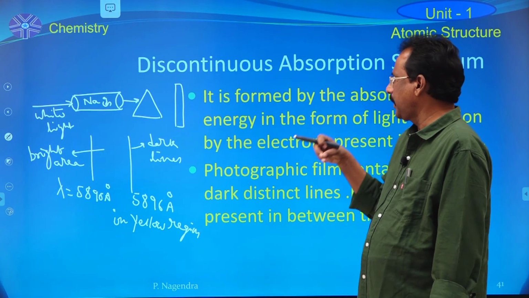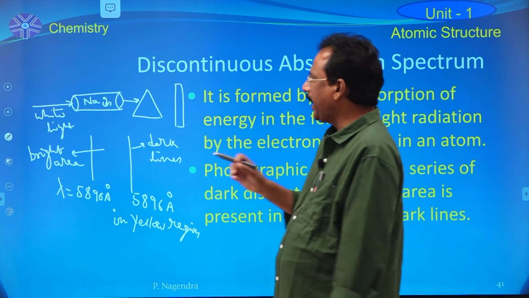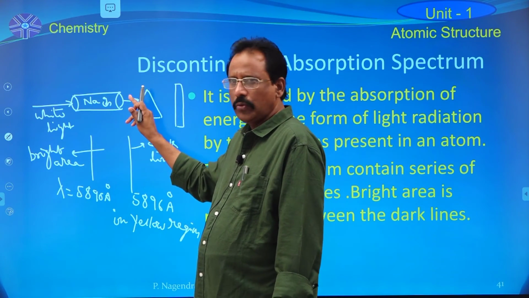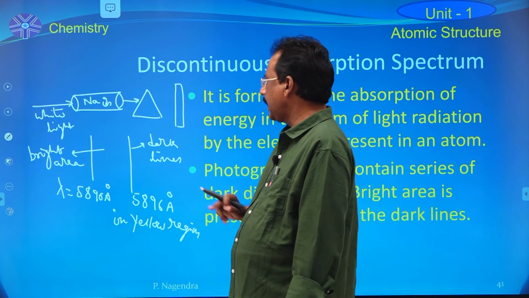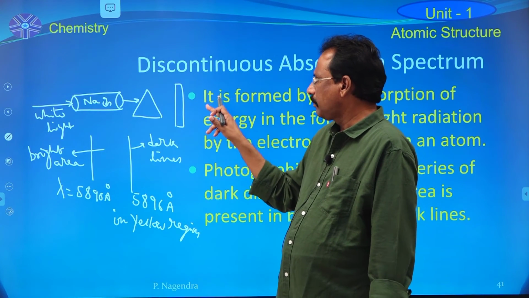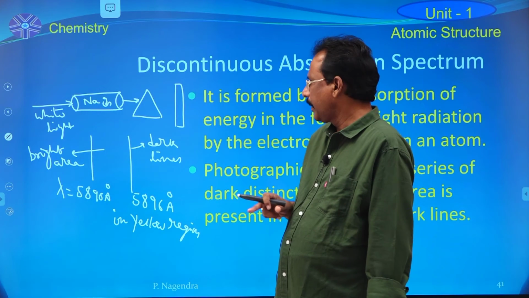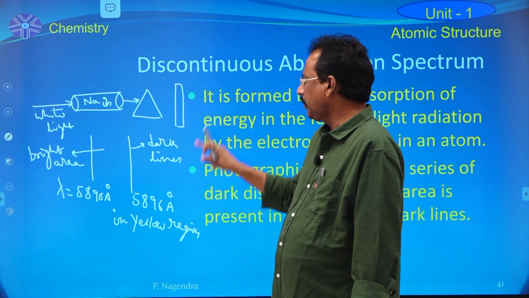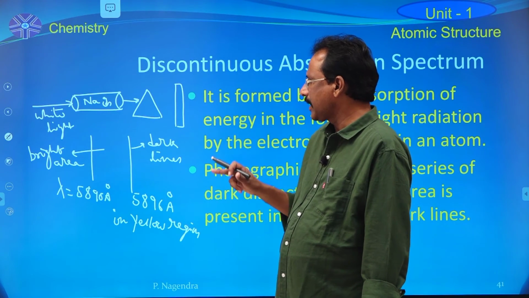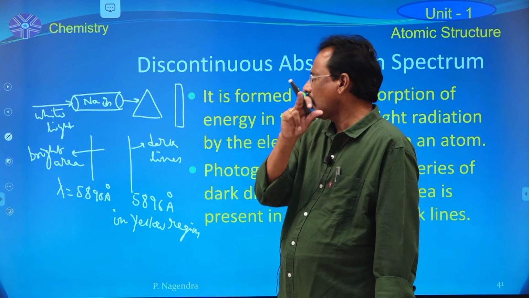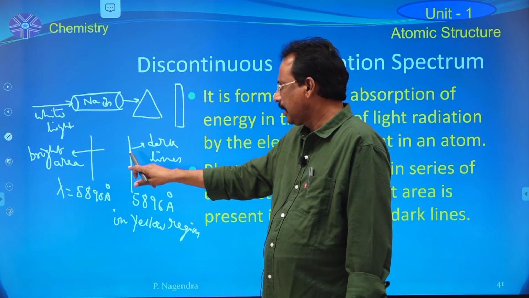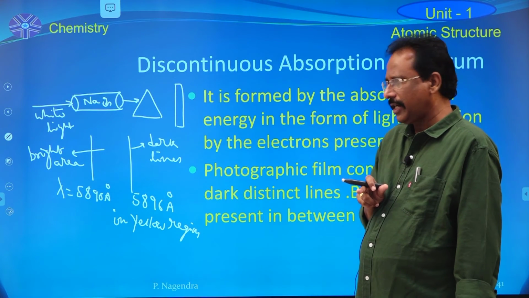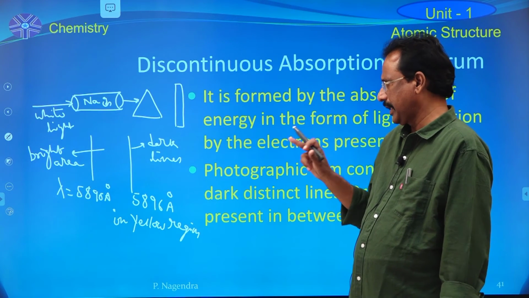Once again, I will repeat the same topic. When white light is allowed to pass through a tube containing sodium vapor and then it is passed through a prism and received on a photographic film, the film contains two dark lines at 5890 angstrom and 5896 angstrom in the yellow region.